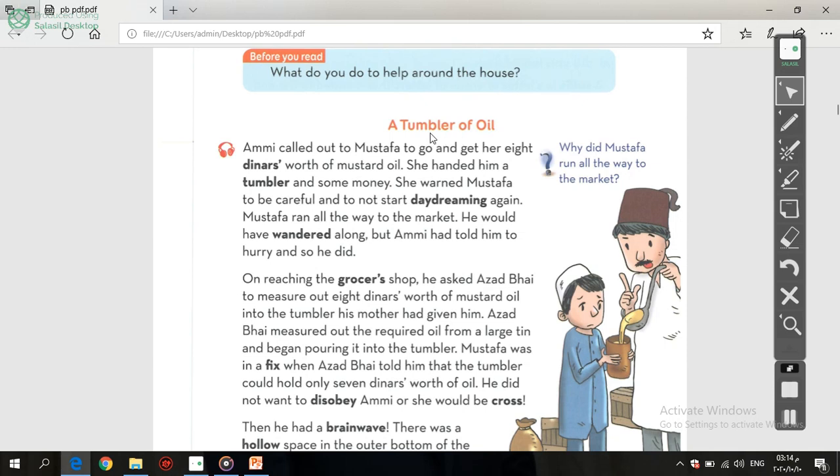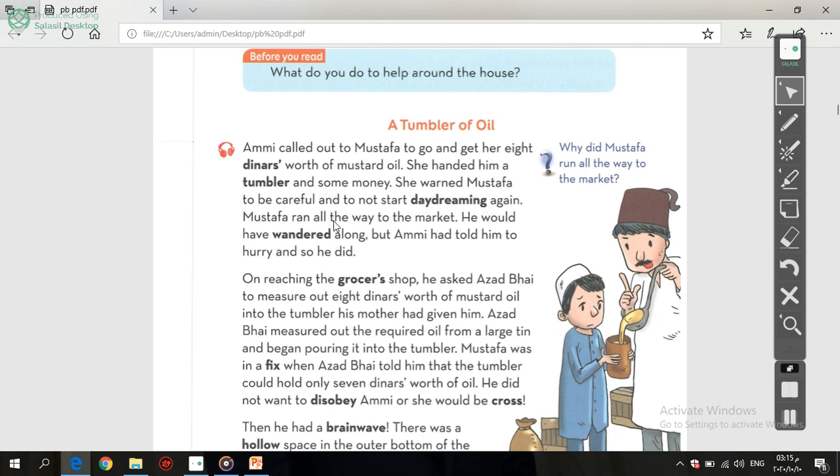A tumbler of oil. Ami called out to Mustafa to go and get her 8 dinars worth of mustard oil. She handed him a tumbler and some money. She warned Mustafa to be careful and to not start daydreaming again.